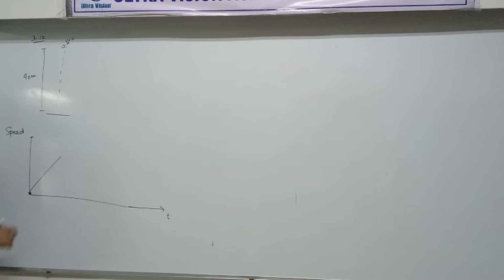Why is this graph a straight line? Because acceleration will be constant. Did you get that? Okay, so it will hit here. Now think about it. Just before hitting, it will have some speed.